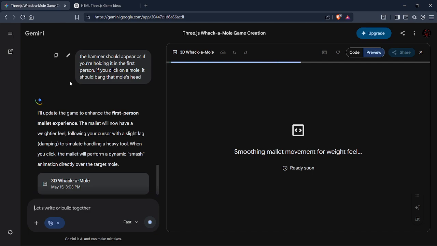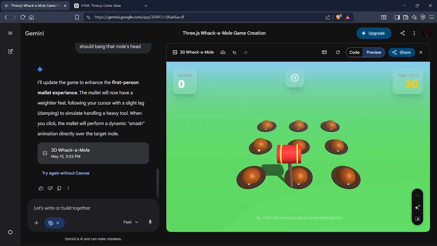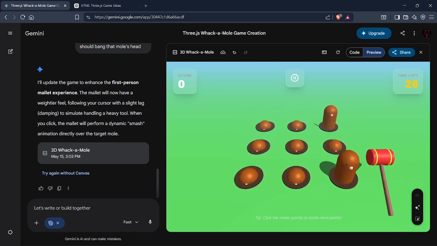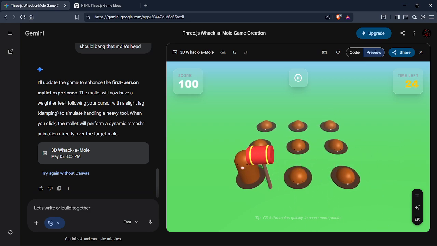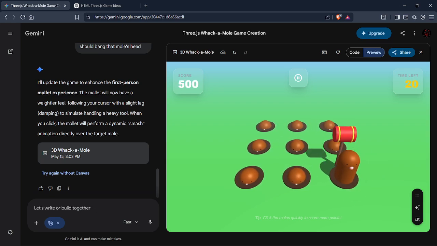Okay, so whack-a-mole 3D. Wait, what? The hammer is still not fixed.